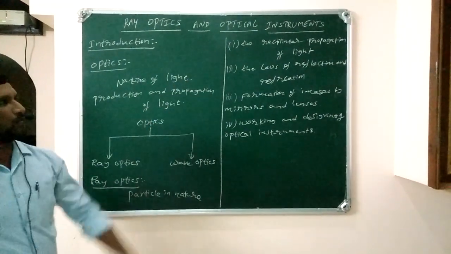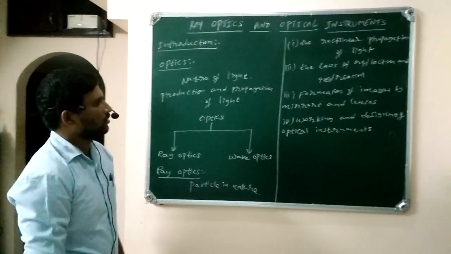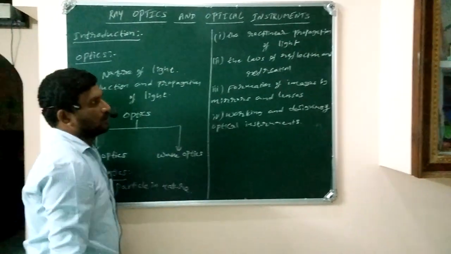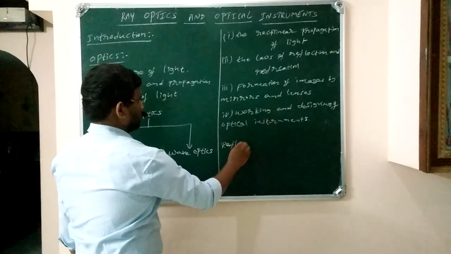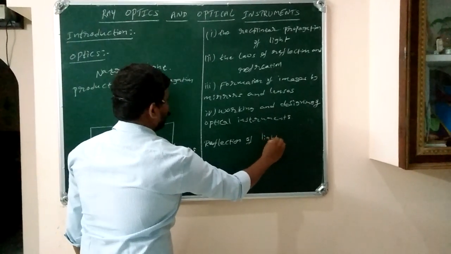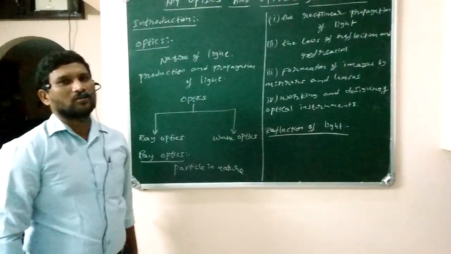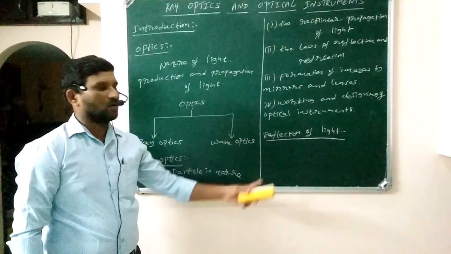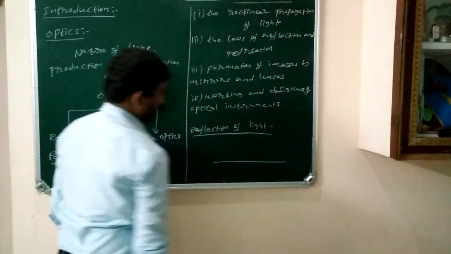You know about rectilinear propagation of light. The light can travel in a straight line path. You already know very well about the rectilinear propagation of light. Now we are going to discuss reflection of light. What is meant by reflection of light? The light comes back into the same medium from a boundary separating two media is called reflection of light.